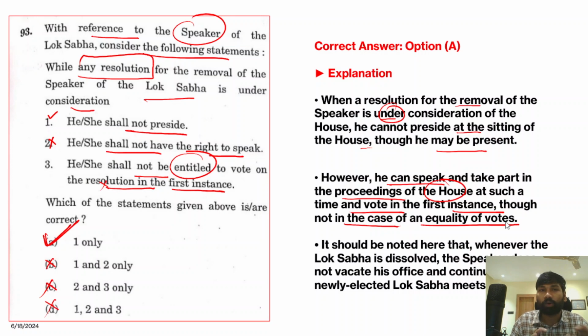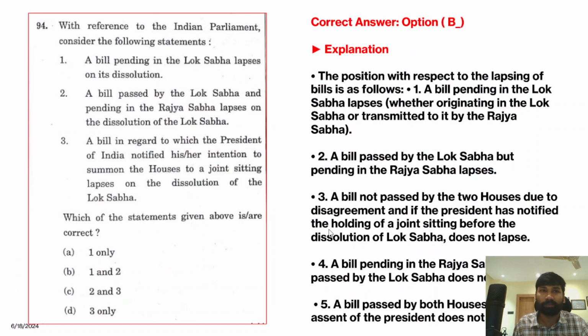Okay, but he is allowed to vote in the first instance because he is also a member of the Lok Sabha. Right, so it should be noted here that whenever the Lok Sabha is dissolved, the Speaker does not vacate his office and continues till the newly elected Lok Sabha meets. Yes, this is correct. In fact, that is the explanation, right?